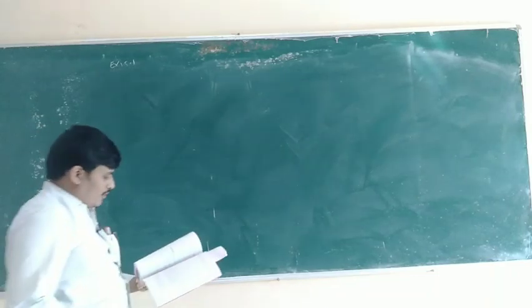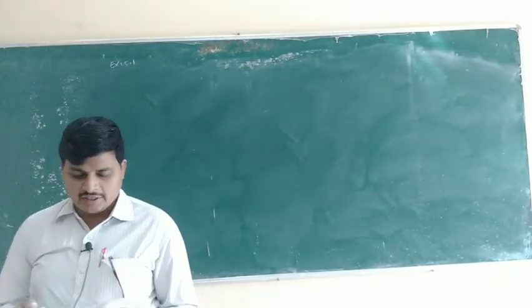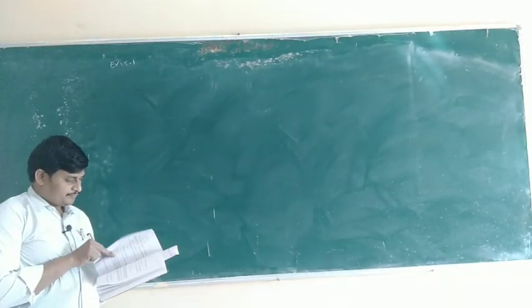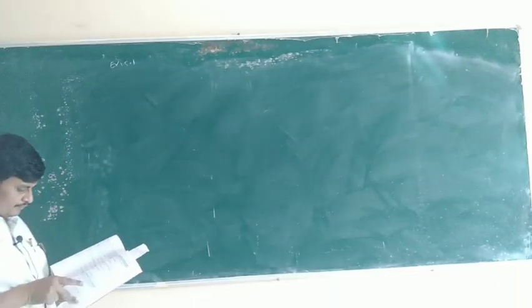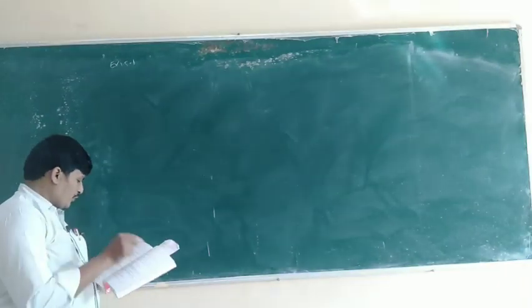Next one, mean deviation about median for the ungrouped data, only observations. So listen.